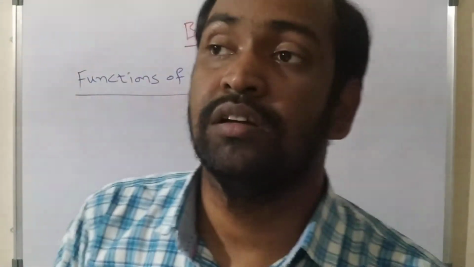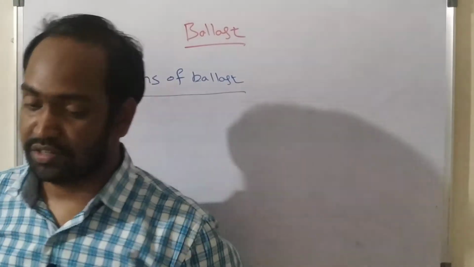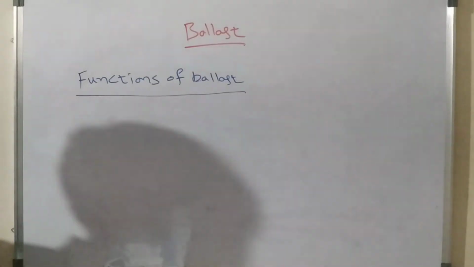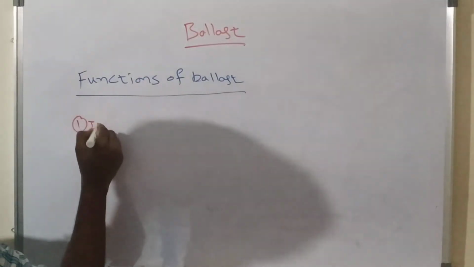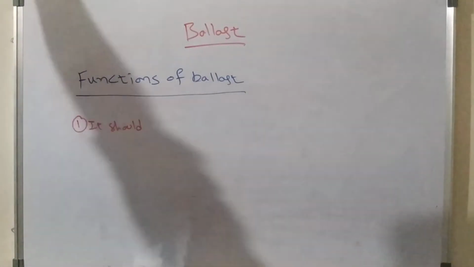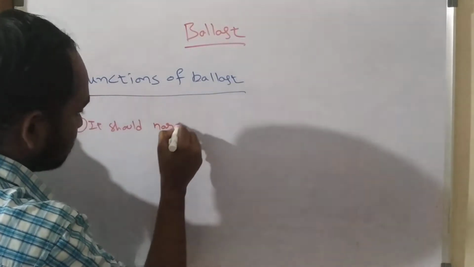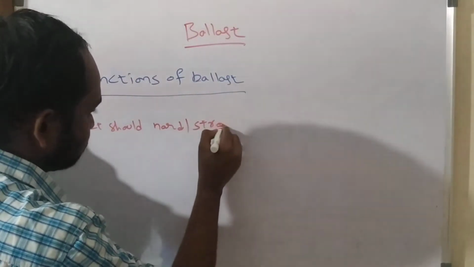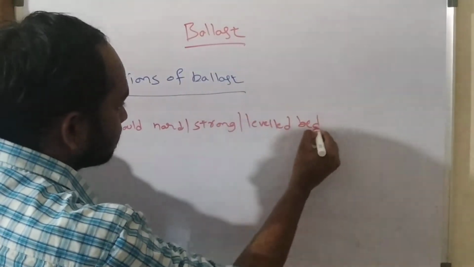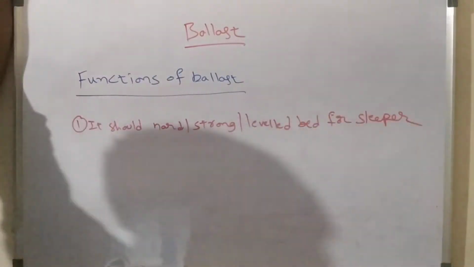The ballast should transfer the load to the ground through a larger area. That is the main function. And one more thing, it bears the sleepers, and it should provide a hard, strong and leveled bed for sleepers. This is the first function of a ballast.